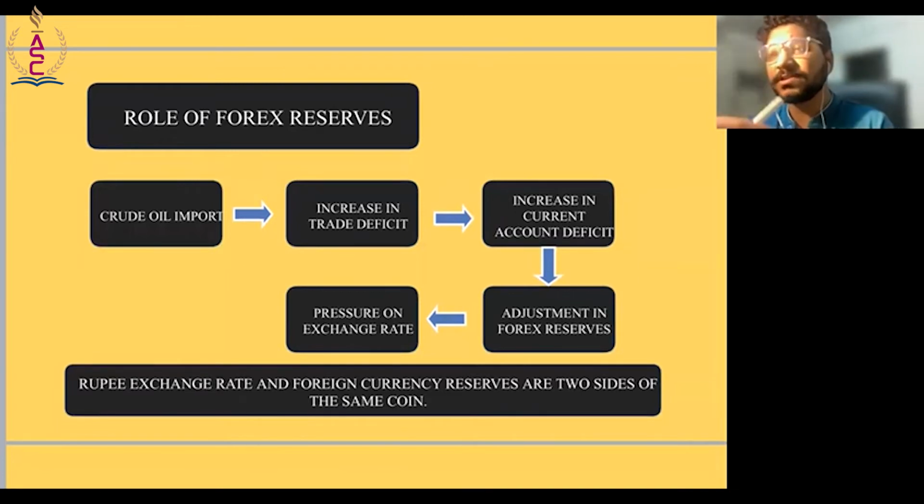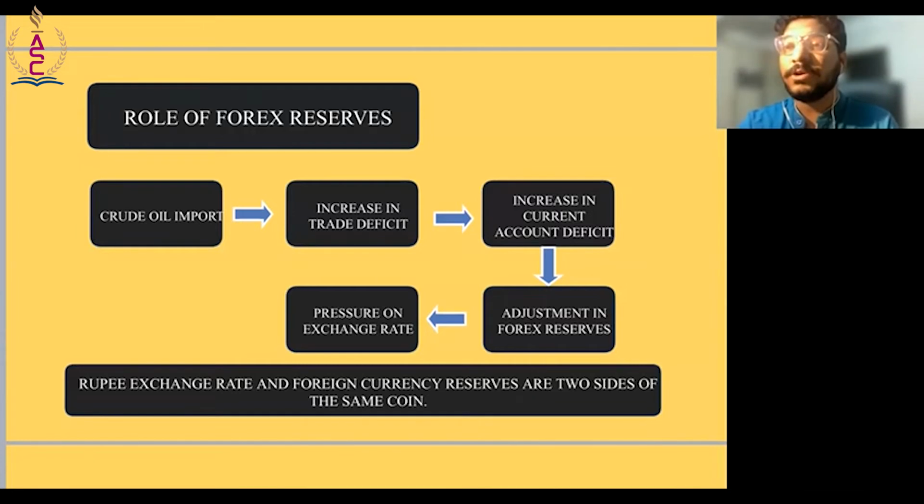Now, we need Forex reserves to import crude oil mainly. When we import crude oil, there would be an increase in trade deficit because we import more than what we export, right? And this is with respect to visibles. In the balance of payments, on the current account side, we have visibles and invisibles. Visibles means goods, and the goods we import are mostly crude oil, right? When we do this, there is an increase in trade deficit and it affects our current account.